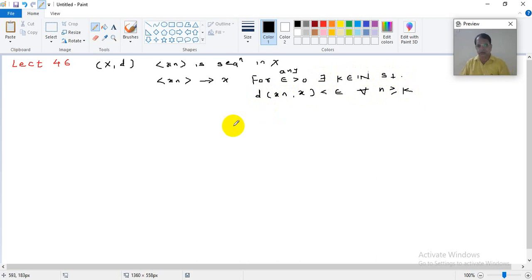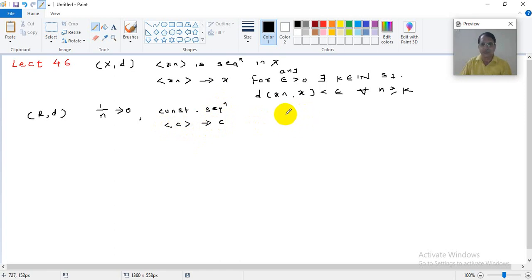This was the definition, and we have seen certain examples of sequences in R. If you take R with the usual metric, then the sequence 1 upon n tends to 0. Then, suppose I take a constant sequence C, then you know that it converges to C. Then we also saw an example of a non-convergent sequence.